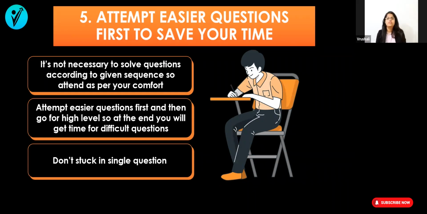So attempt the easier questions first and then go for the higher level, so that if you attempt the easy questions first, you can solve them in less time. So you will get more time for the difficult questions. But if you waste more time at the initial stage only on the difficult questions, then it happens that at the end you forget some easy questions or you skip those easy questions. You don't have to skip a single question in the exam.